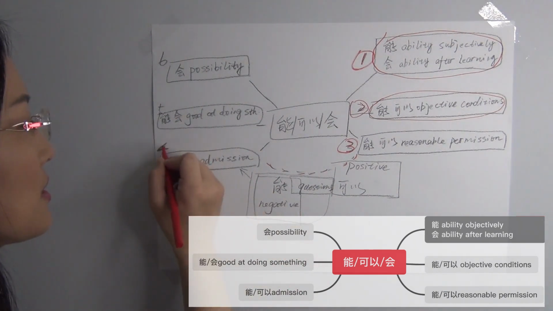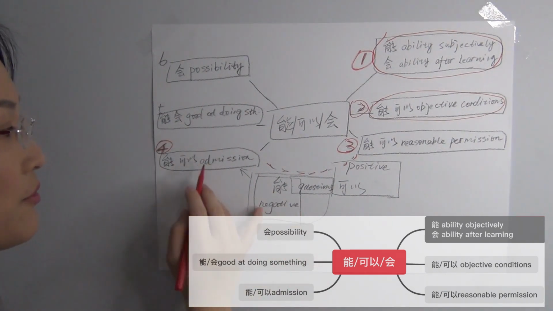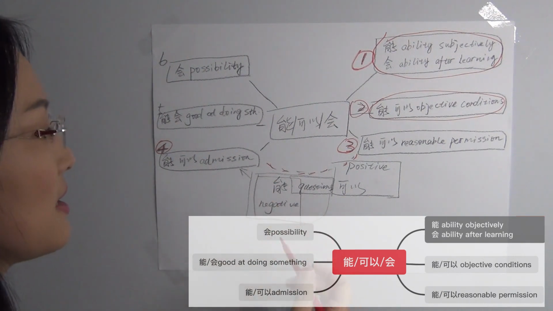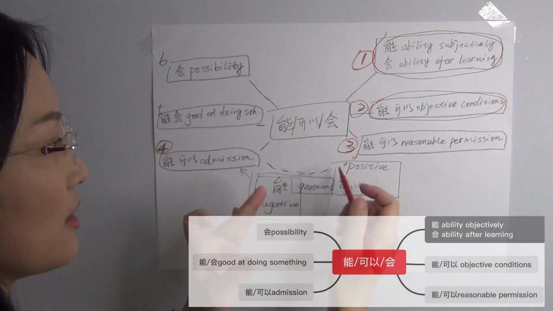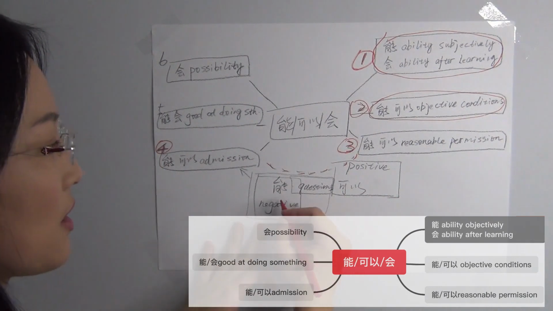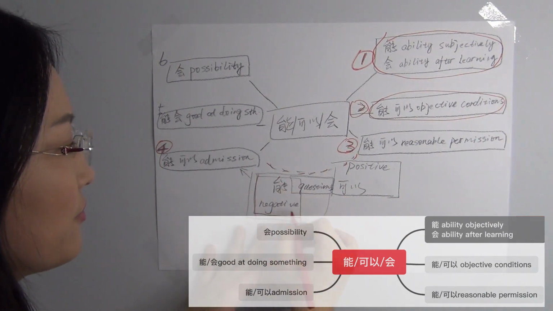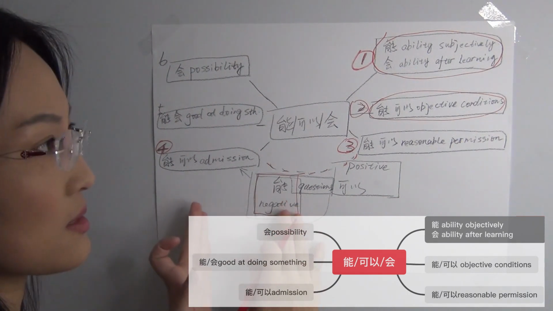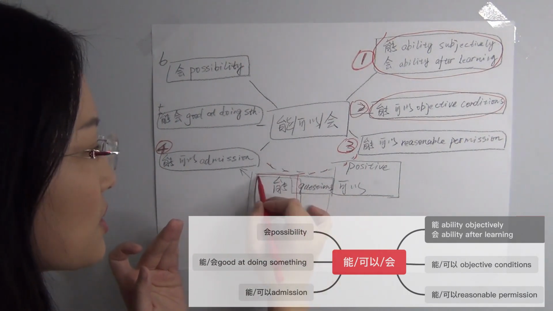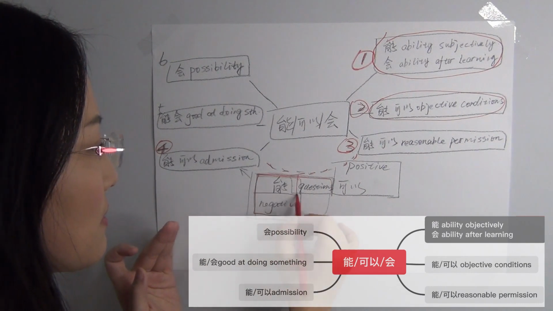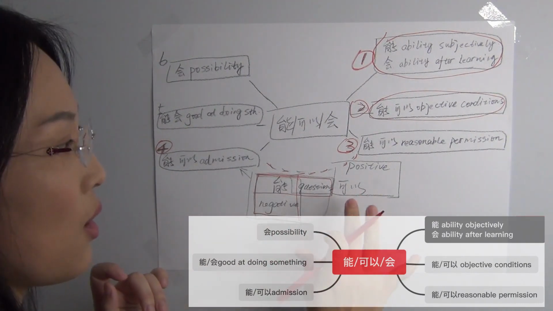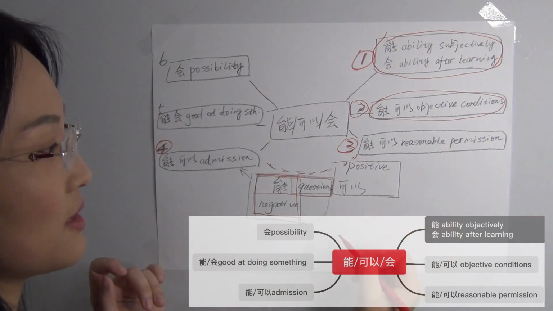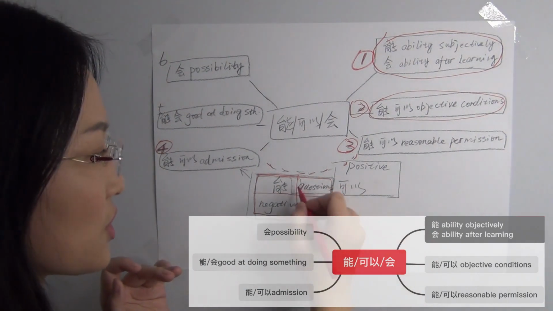Okay, 4. 能可以 for admission. Then the similarity of 3 and 4 is 能 is always for negative sentences or questions. 可以 is always for positive sentences or for questions.